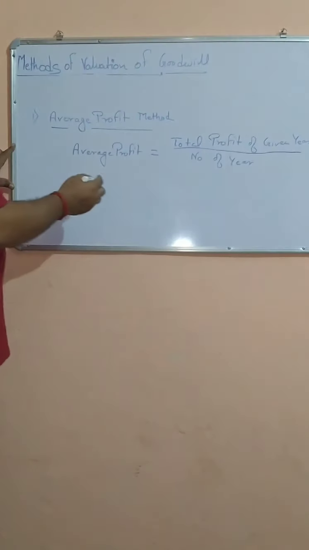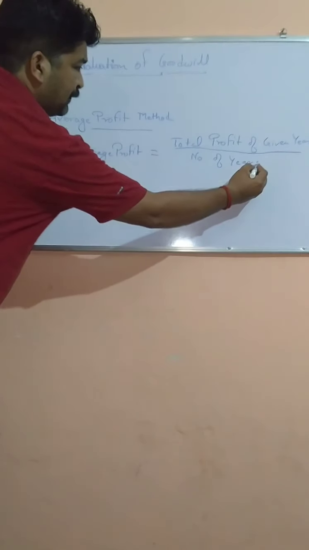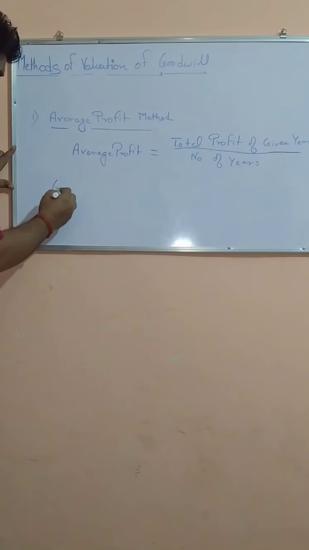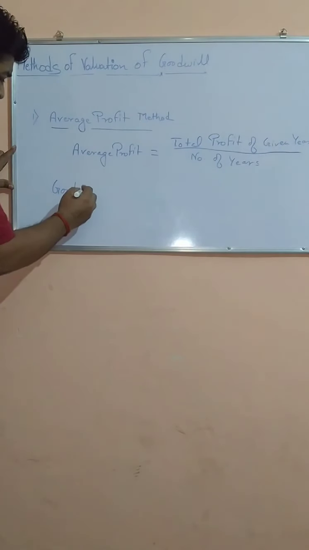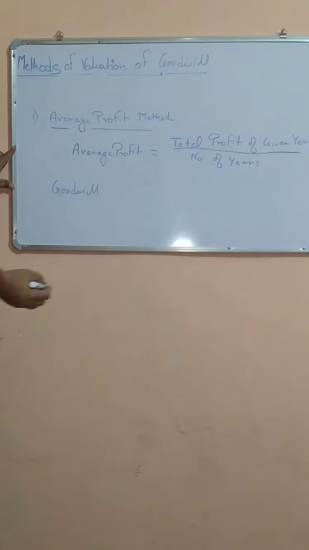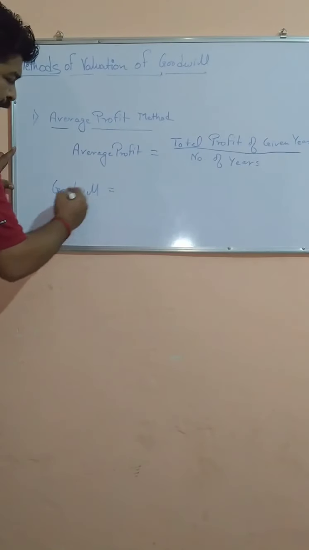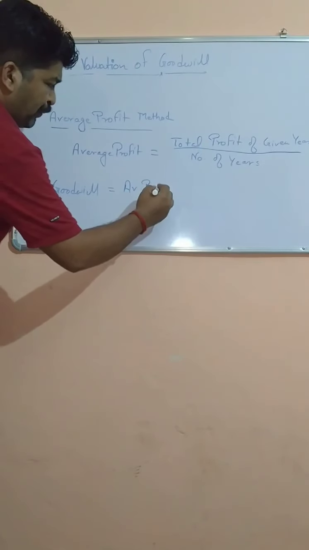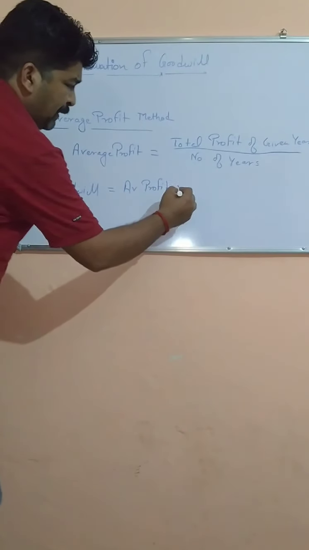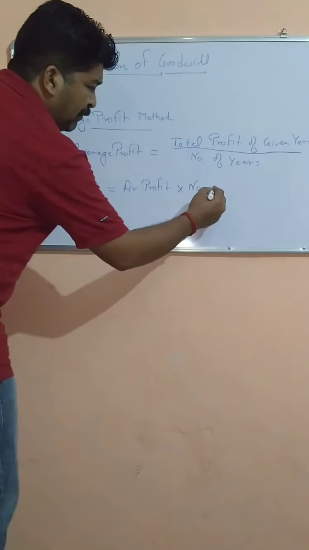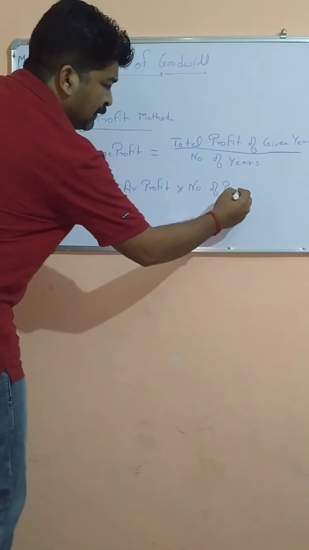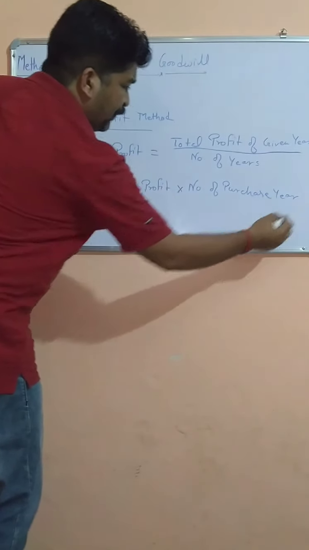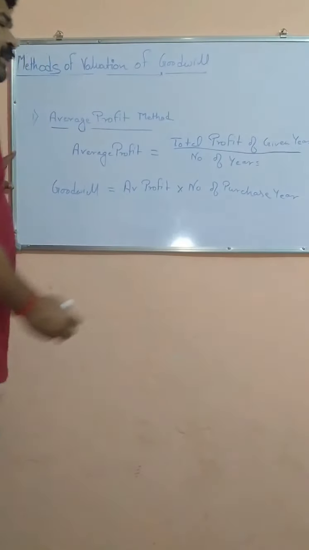First of all, by this formula, we will calculate the average profit, and then simply we will calculate the value of goodwill by: goodwill is equal to average profit multiplied by number of purchase years, which is given in the question.